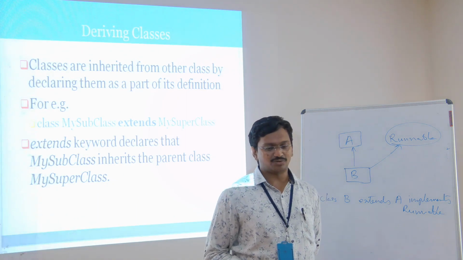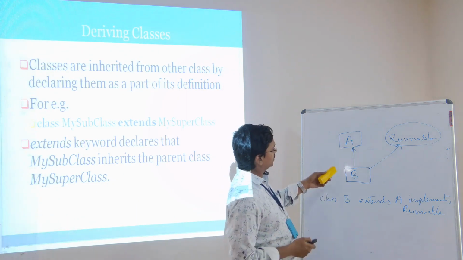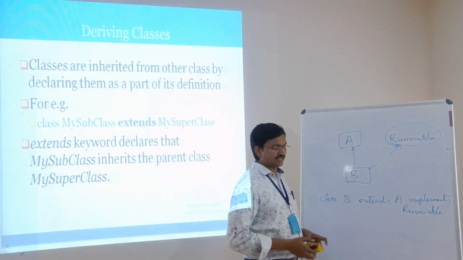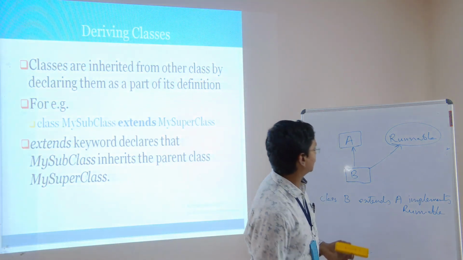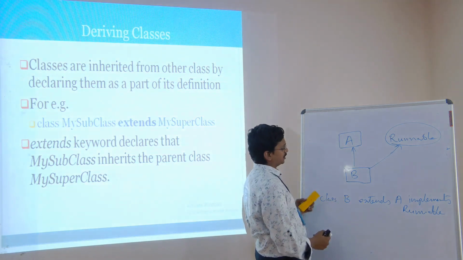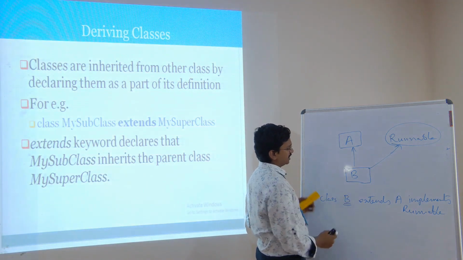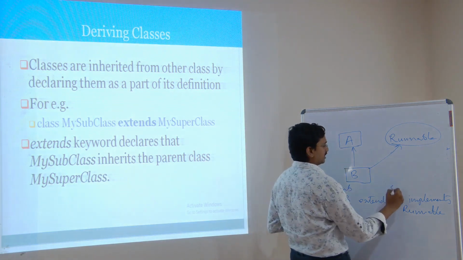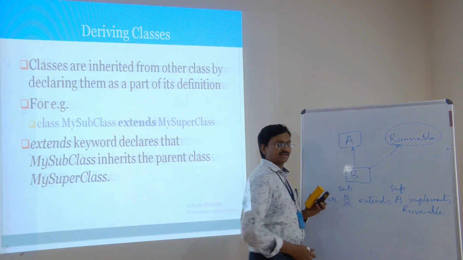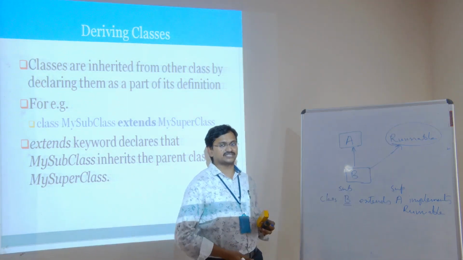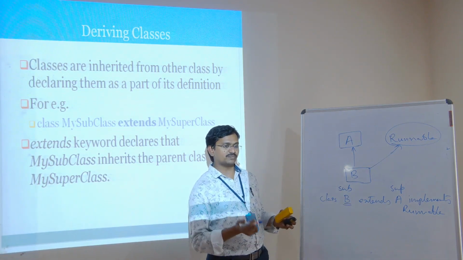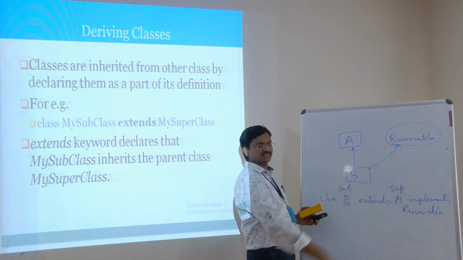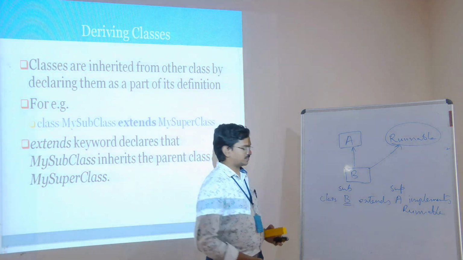And let us see how to derive. Just now, in the example, we saw class B and class A. Class A is a superclass and class B is a subclass. And how to write the code: class B, which is a subclass, and here A is the superclass. Here is a small hint to remember which should be first, subclass or superclass: alphabetical order, subclass and then superclass.